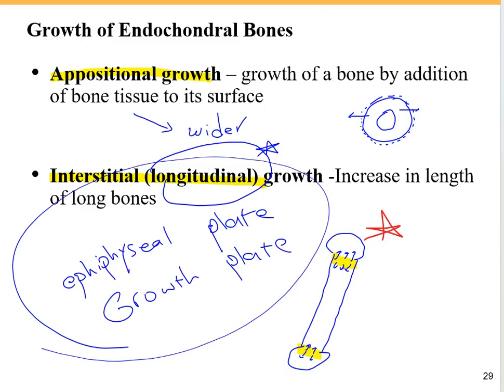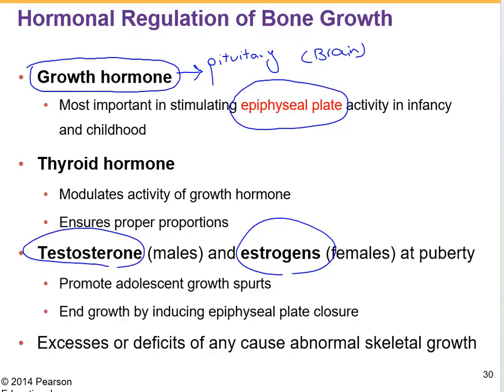So then there are some hormones which can regulate our bone growth at different times of our life. We have growth hormone, which is very important during our infancy and childhood. We have the testosterone and estrogen hormones, the sex hormones, which are important during our puberty, and also the thyroid hormone, which is involved during our entire life.